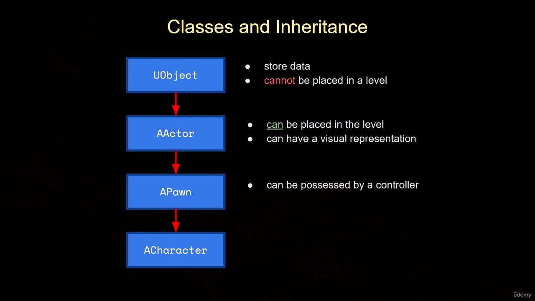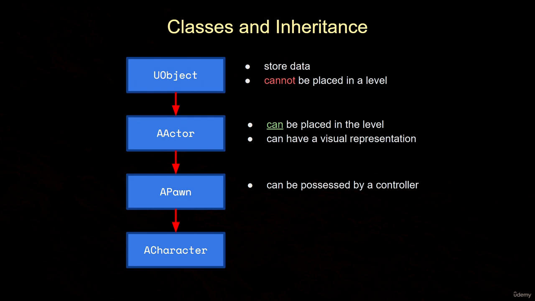So since pawns can be possessed, this is a good class to choose for things that need to move around, based on some form of input, whether it's from a player pressing keys and moving the mouse, or input calculated by the means of artificial intelligence.